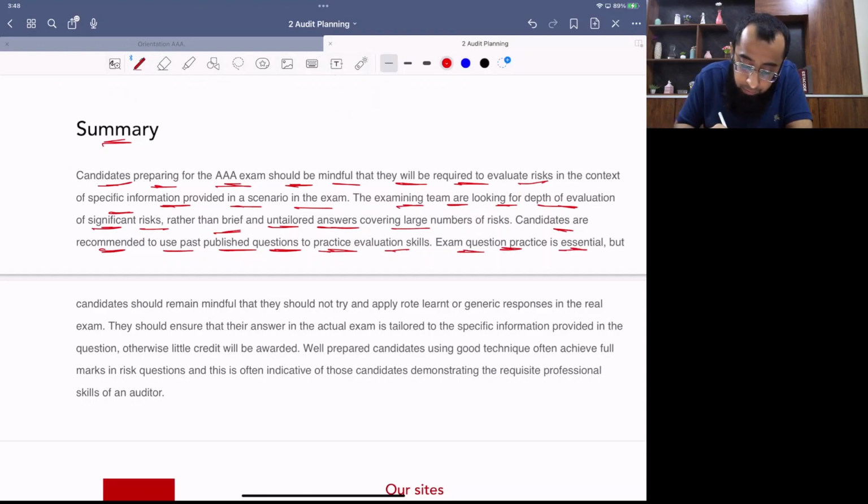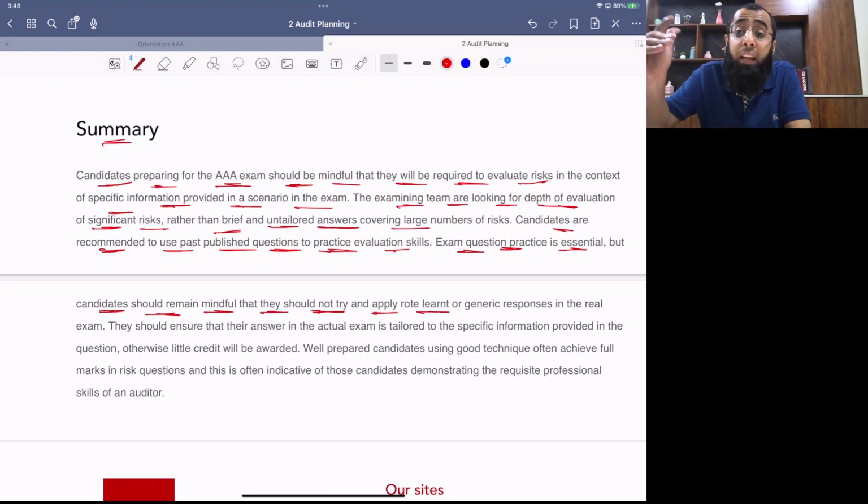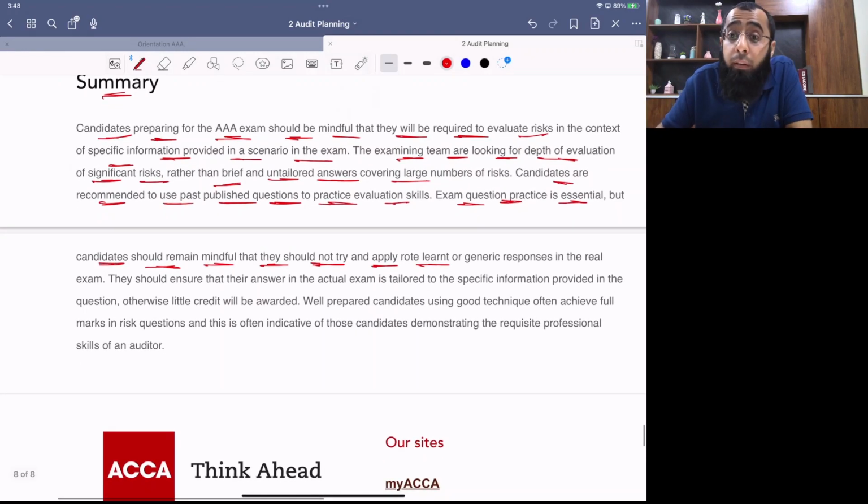Exam question practice is essential, but candidates should remain mindful that they should not try and apply rote learning. Because as I told earlier also, that in AAA, rote learning is not examined. You have to deal with the scenario, not generic responses in the real exam. They should ensure that their answers in the actual exam are tailored to the specific information provided in the question.